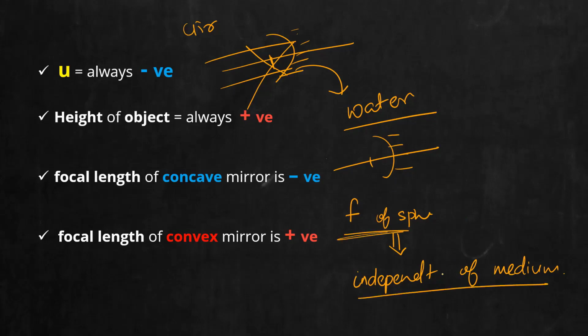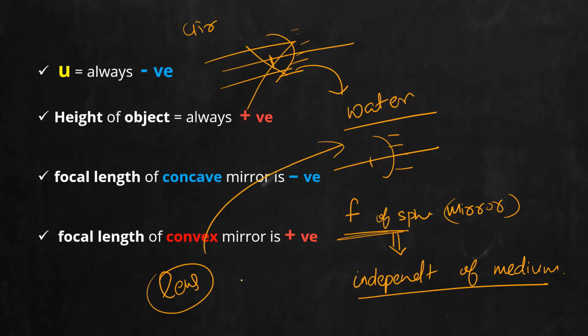So write it down: focal length of a spherical mirror. I am again telling, mirror. For a lens, it will change. For a lens, it depends on the medium. That is why I am specifying this point. Next we will study lens. If you have a concave or convex lens and you change the medium, if you keep it in water, the focal length will change. But for mirrors, the focal length will not change; it is independent of the medium. If you want to change it, you have to alter the orientation, you should increase or decrease the size of that sphere.